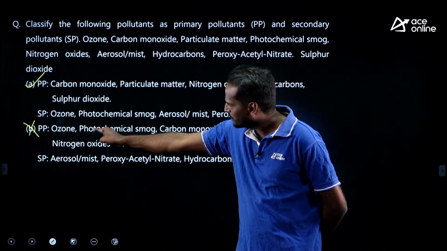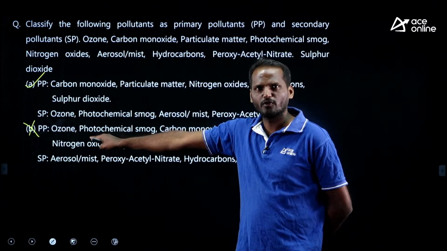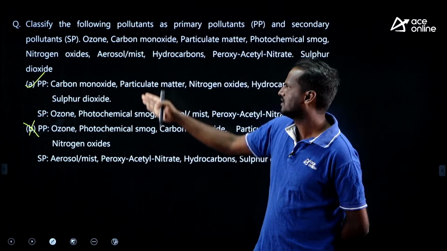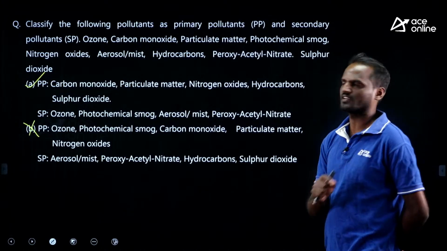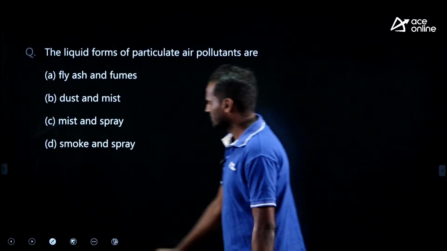By simply looking, ozone is not a primary pollutant, but he is saying primary, therefore it is wrong. Like that you can eliminate the options and easily say within 3-4 seconds, right? Option A is correct. Next, look at this very easy question.